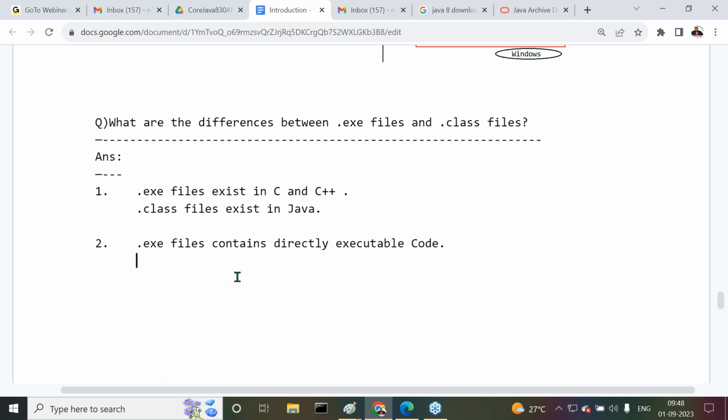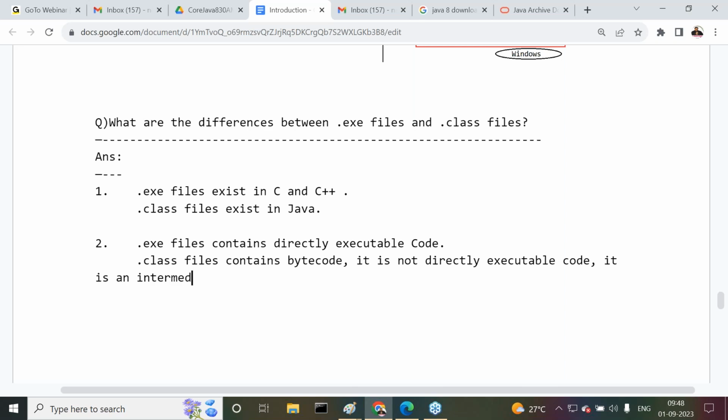Whereas .class files contain bytecode. It is not directly executable code. It is an intermediate code.